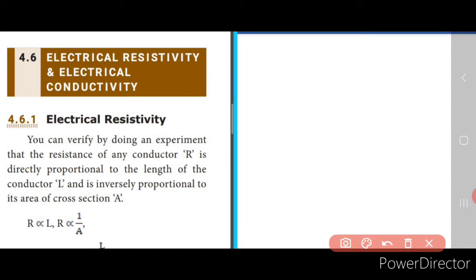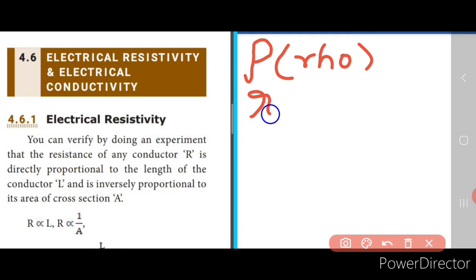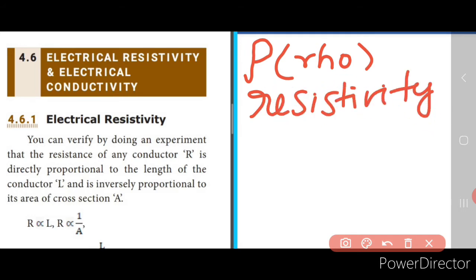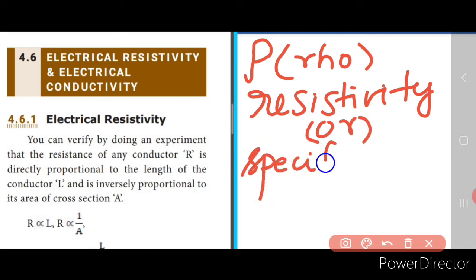Now how do you represent this symbol? This is how you represent the symbol, and this is nothing but rho. This is how you pronounce it, and this is nothing but the resistivity, or it is also called specific resistance.